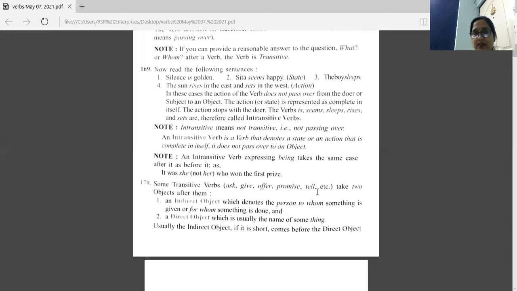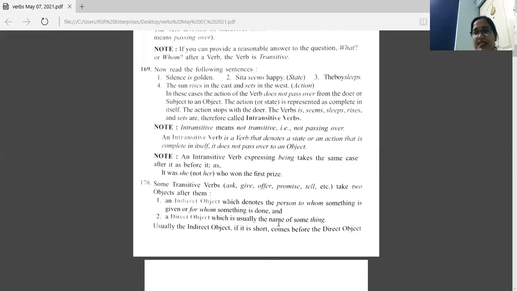Now next, we studied transitive verb. We have sometimes two objects. You will find two objects in a sentence. They are indirect object and direct object. So indirect object, usually we take persons here. If any person is mentioned there, that is indirect. And with that, if we have anything given there, that is direct object.